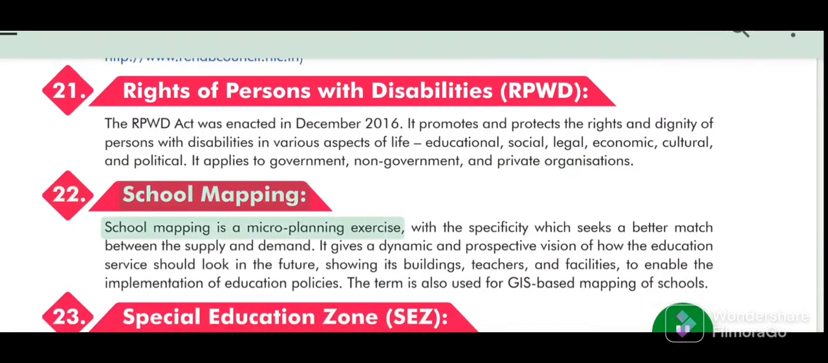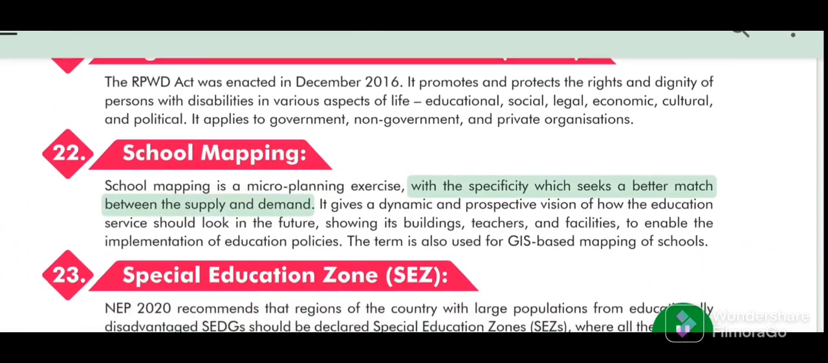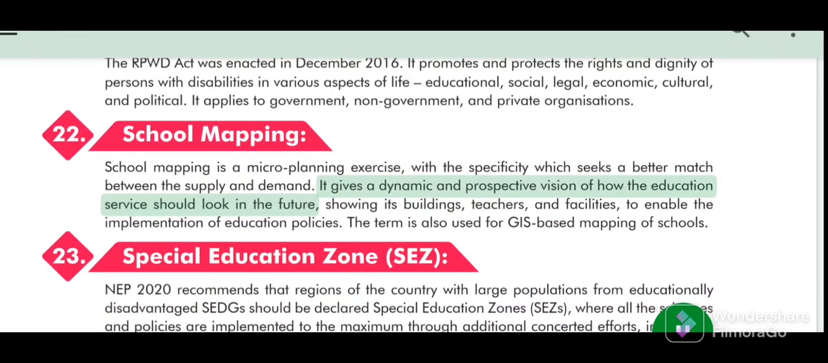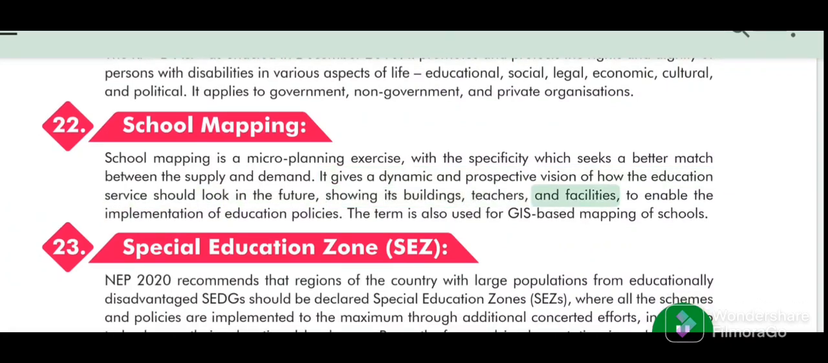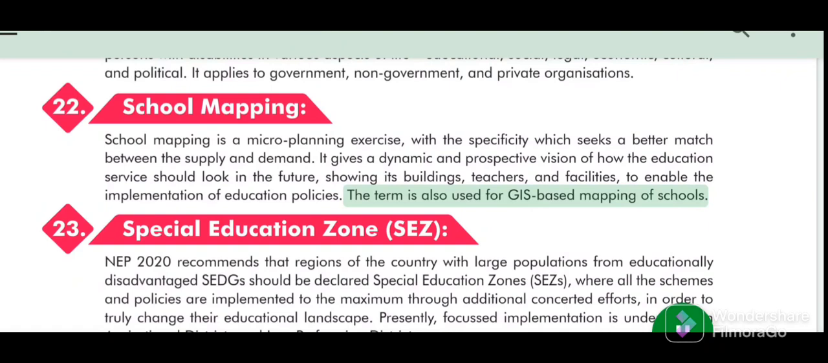22. School mapping. School mapping is a micro-planning exercise, with the specificity which seeks a better match between the supply and demand. It gives a dynamic and prospective vision of how the education service should look in the future, showing its buildings, teachers, and facilities, to enable the implementation of education policies. The term is also used for GIS-based mapping of schools.